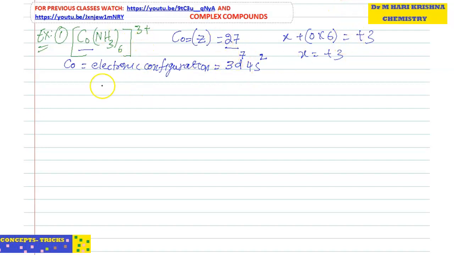Next, X having 3 oxidation number means 3 electrons are lost. So Co3+ configuration is 3d6 4s0.